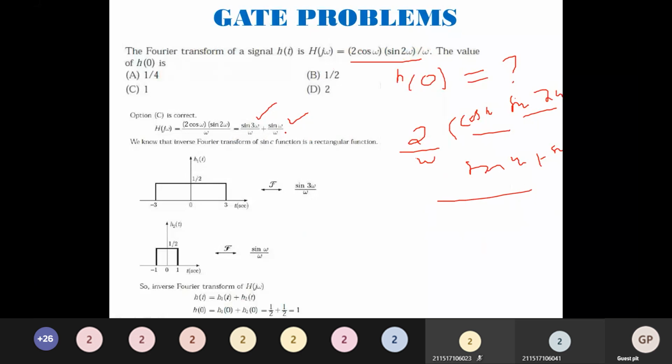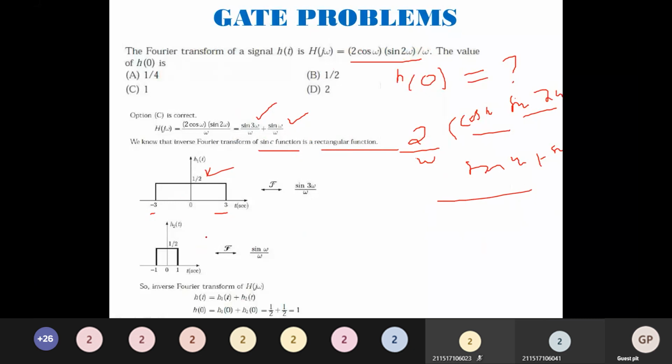So this, what is the function? Do you remember it? Yes, it is the sinc function, sin 3 omega by omega, which gives a rectangular pulse. The Fourier transform of a sinc function is a rectangular function. So draw a rectangular pulse. What is the omega value? 3. So I will have minus 3 to plus 3. What is the amplitude? It is 1 by 2.